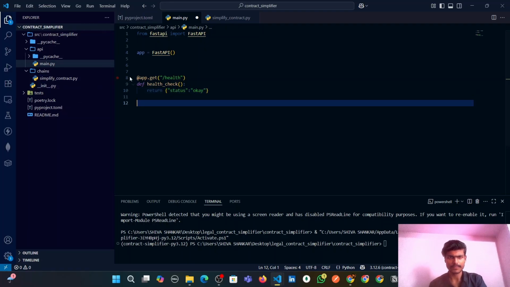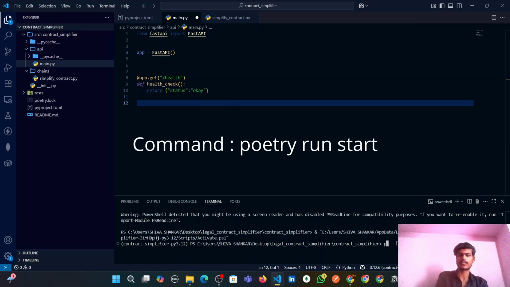And I have named this route health. So let's run this app, guys. Poetry run start. But if we execute it, we will get an error. Let's see what that error is.